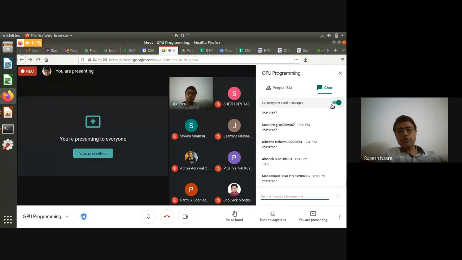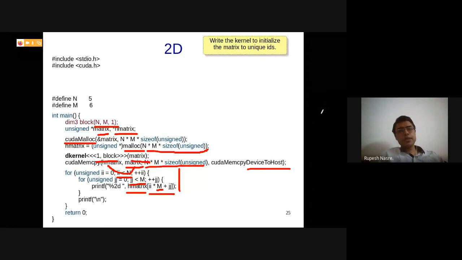Let's see. I'm going to stop allowing the messages for now. I want everybody to try out. So please write a kernel to initialize this particular matrix which I am passing as a parameter to the kernel and initialize it to values 0 to mn minus 1.